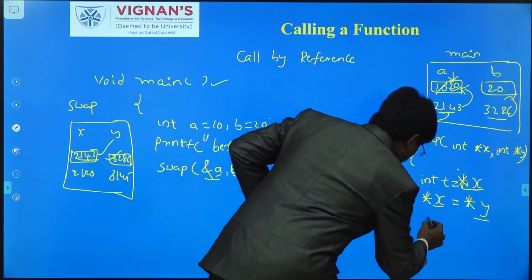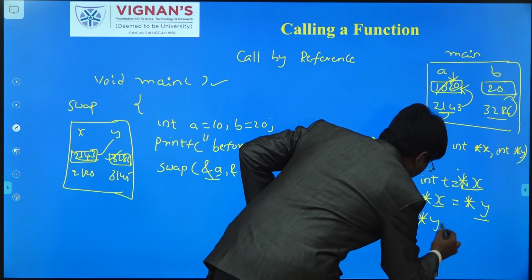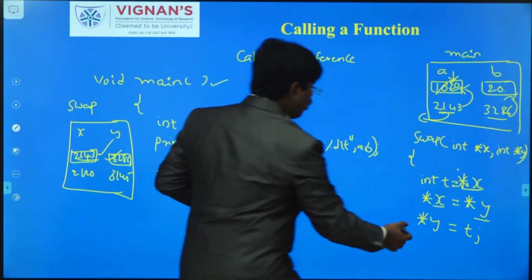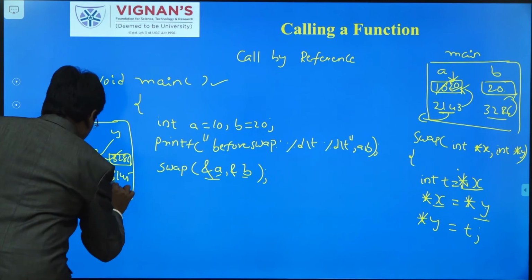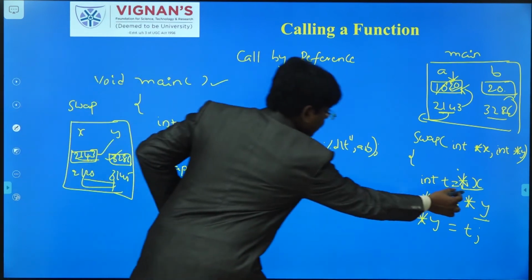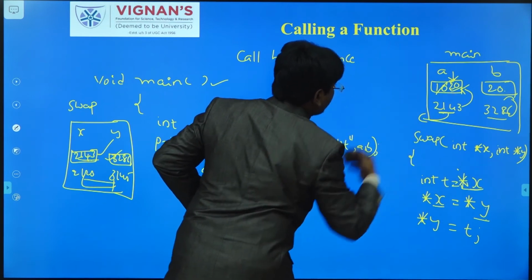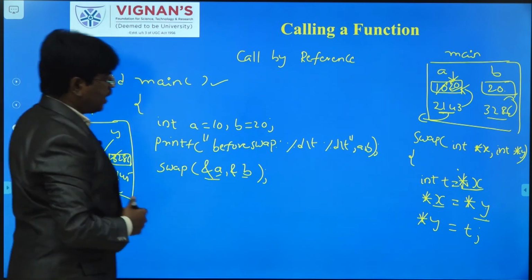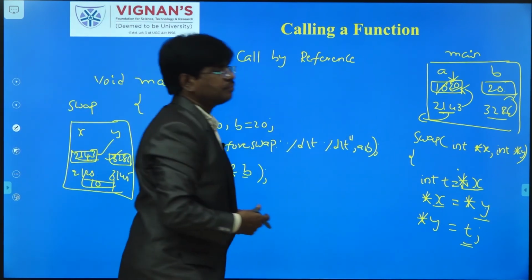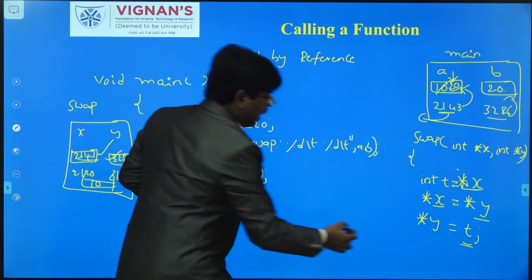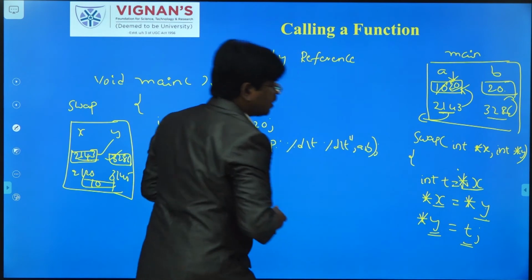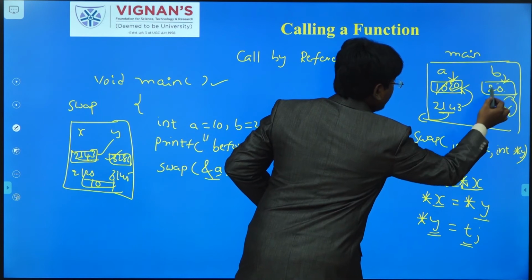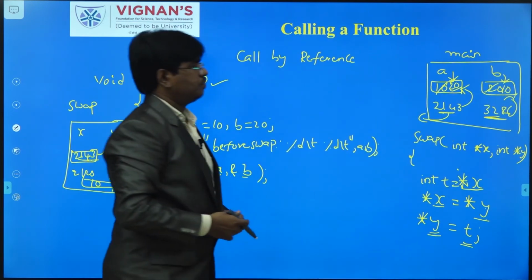Again, what are we going to do? Star y equal to t. What will happen? What is the current value of t? The value of x, this particular x value 10, was copied to the temporary variable t. So 10 will be copied to which location? The address of y, which means indirectly the address of B. In this location 3286, it has to replace 20 with 10.